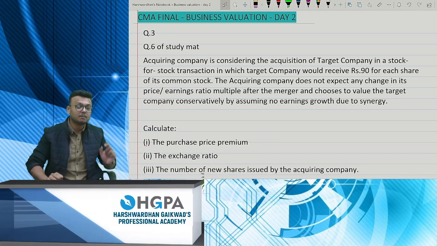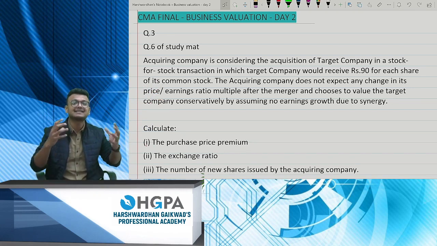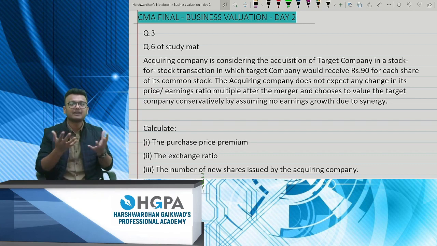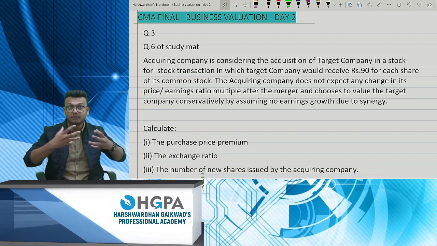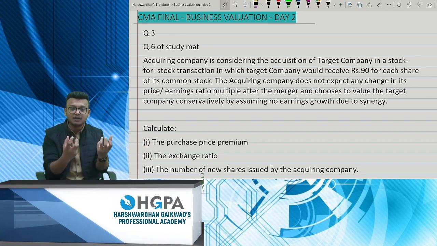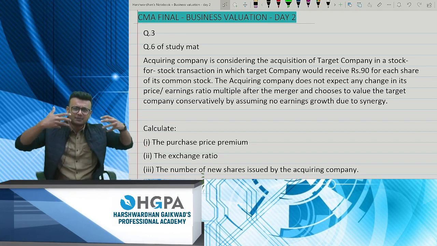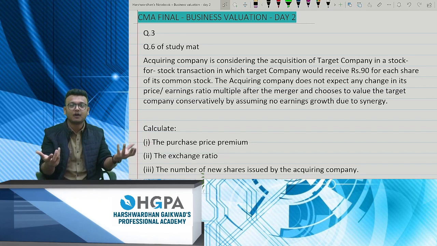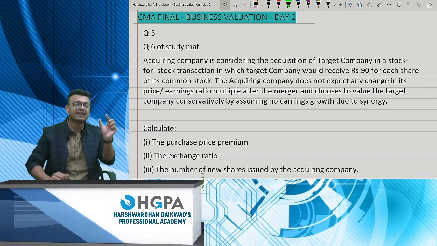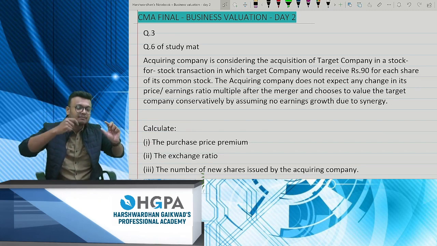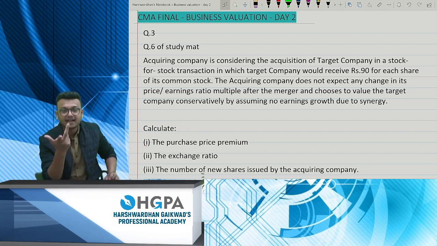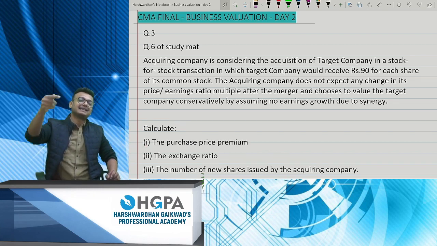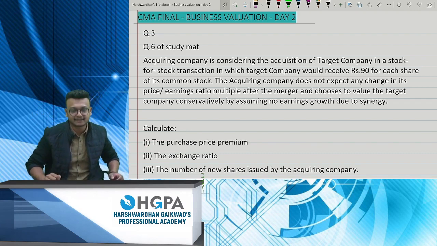Point number 2, merger gains. What is that? That is the synergy effect. I gave you an example in my first lecture: if Idea and Vodafone come together and form something new, and the new thing is a much more improved version of what was there before, then the extra effect beyond the individual values is called the synergy effect, and that is your merger gains.